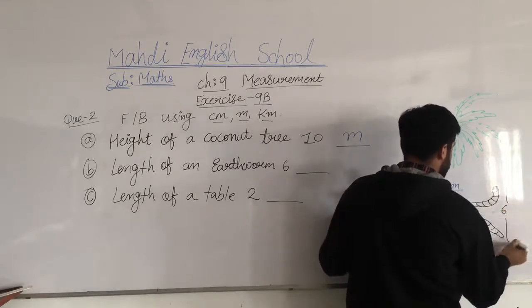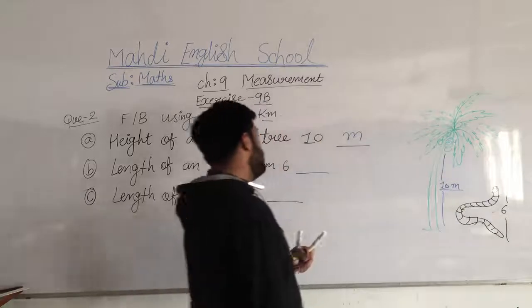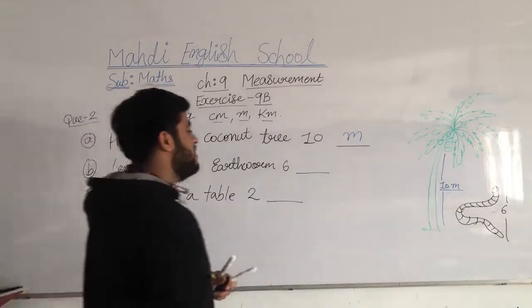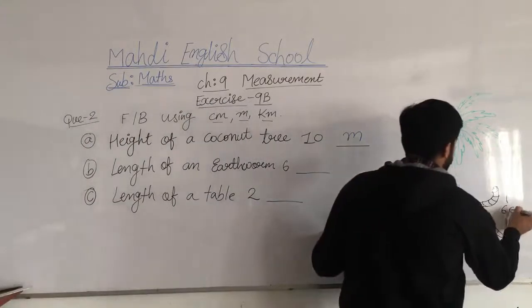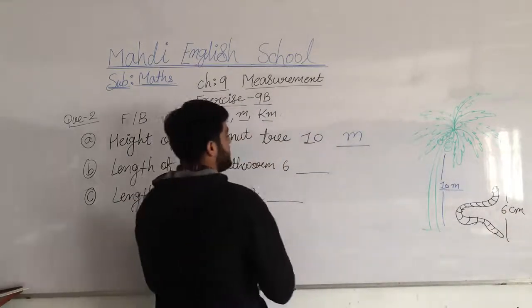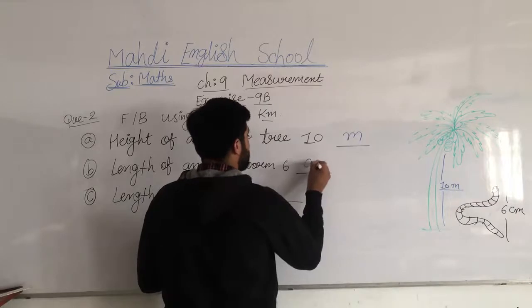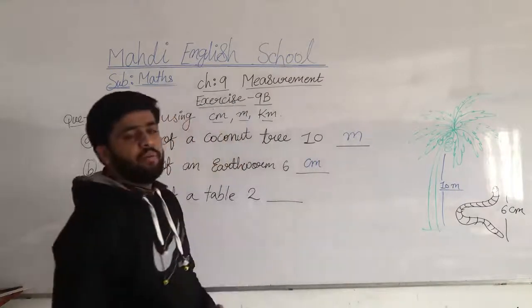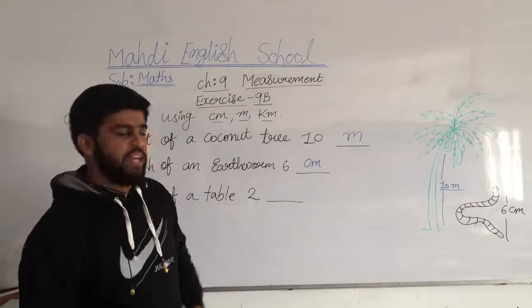There is 6, but 6 is what, my dear students? We don't know. Try to guess. It's 6 centimeter, because we can take the scale and easily measure the earthworm size.